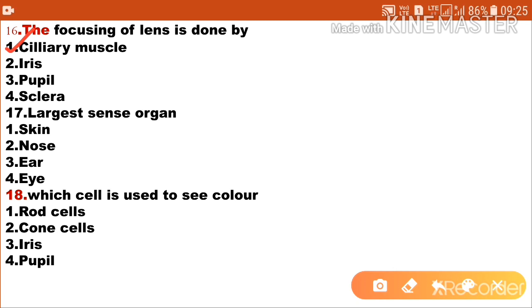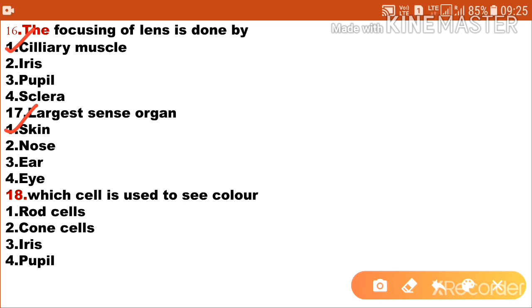Next question, largest sense organ. First option skin, second option nose, option 3 ear, and option 4 is eye. So the largest sense organ is skin. Option 1 is the correct answer, and it is also the largest organ in a human body.